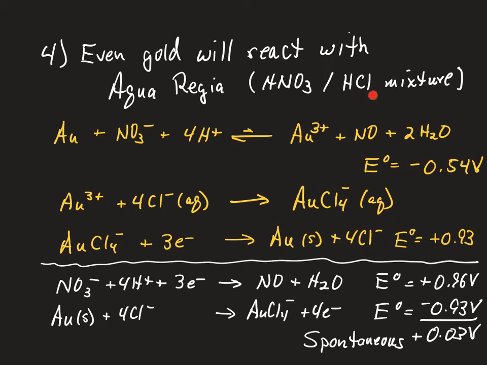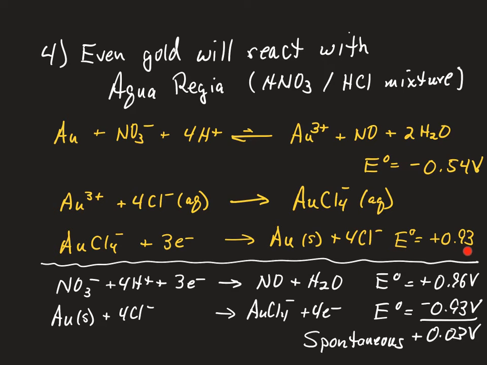But if we add the hydrochloric acid, the chloride ions in solution complex with the little bit of gold ion that we make, and we know that these formation constants are really large. So this reaction is essentially a complete reaction that converts that small amount of gold ion into a gold tetrachloride complex ion. And that gold tetrachloride complex ion has a standard reduction potential that is lower than gold itself, which we said was 1.5.